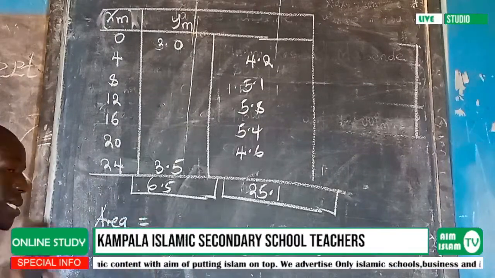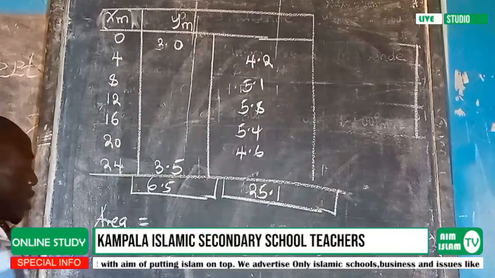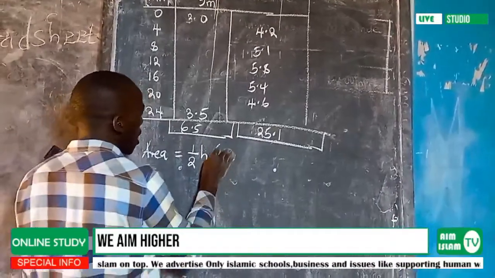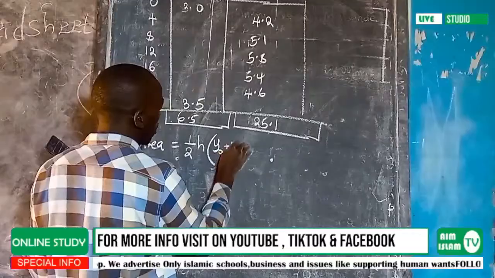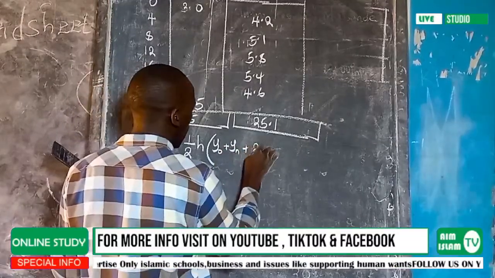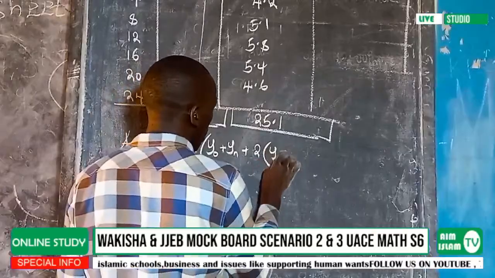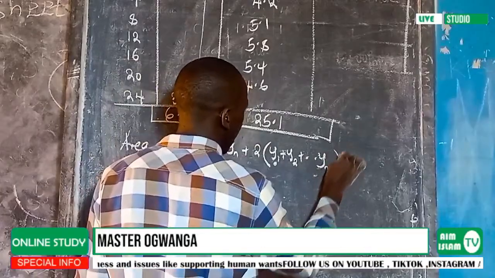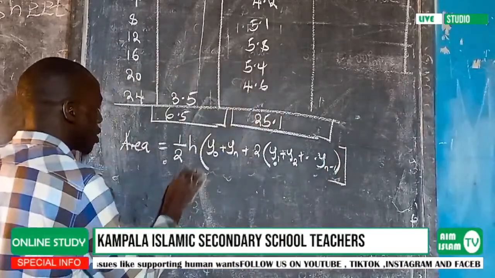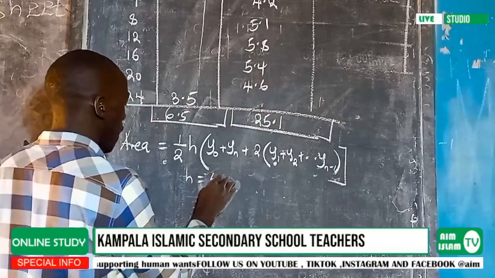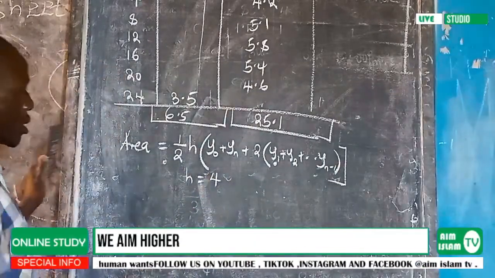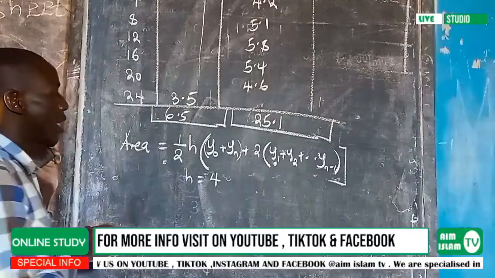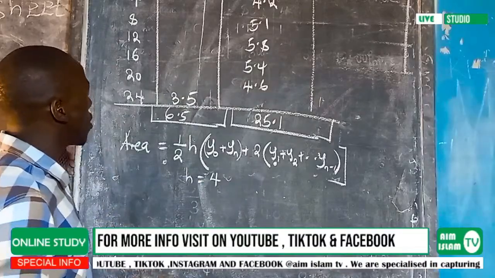Area is the same as the formula for the trapezium rule, which is given by half H, which is the Y naught, plus 2 times the other values of Y, plus the last value. So you realize that we said before that our H was the 4. That is the interval. So I'm going to substitute. This one here acts as the 6.5. That is the first value and the last value.